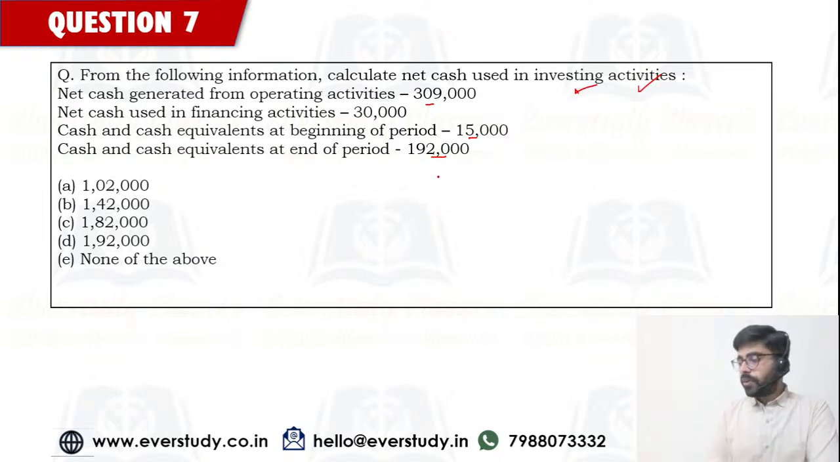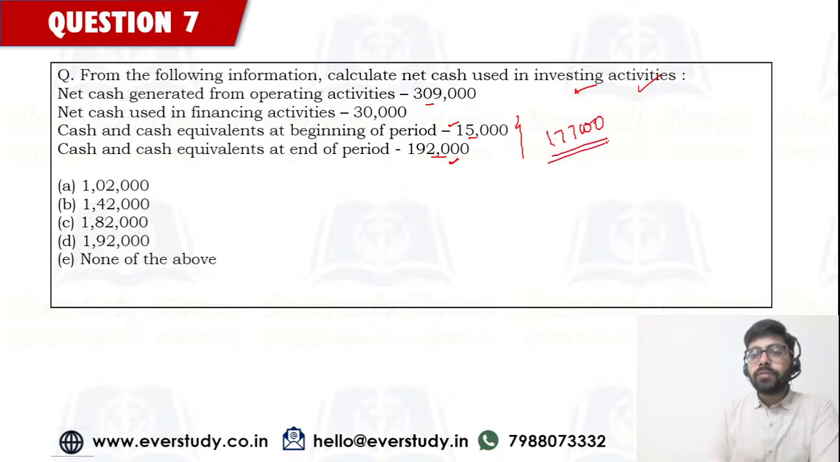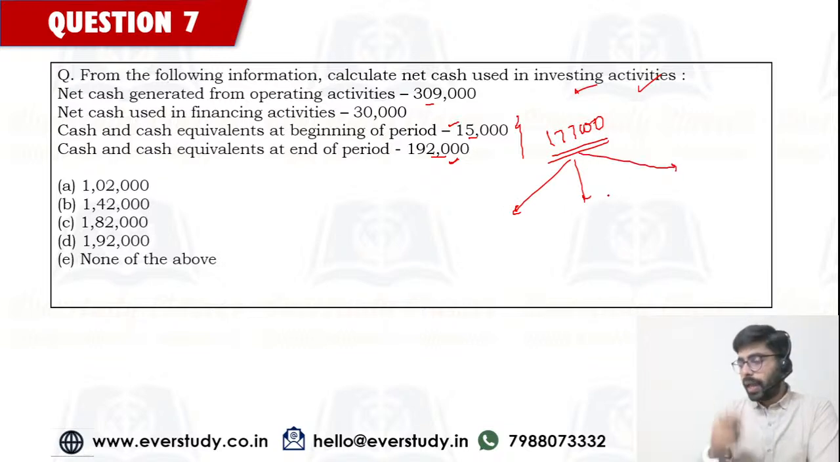Lakshmi, 40% for fixed assets and 60% for current assets. Current assets was asked in the question, so that's why the answer was 60%. Now for this question, we would have to identify how much is the cash flow during the year, and we would have to bifurcate it into 3 activities. So cash flow during the year is basically 15,000 was in the beginning and 192 in the end. So difference is 1,77,000. This is the cash flow during the year. So this is going to be divided into 3 activities: operating, investing and financing.